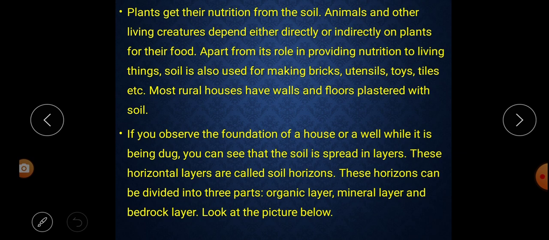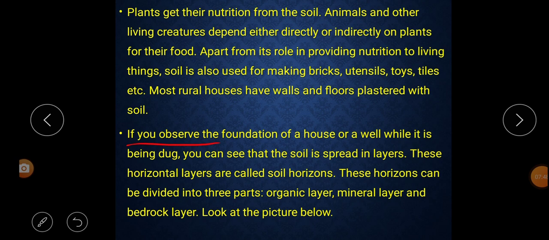That means soil is not only providing nutrition to living creatures, but also by using soil, we make bricks, utensils, toys, tiles, etc. And if you go to a rural area, most houses' walls and floors are plastered with soil and mud. Next paragraph.